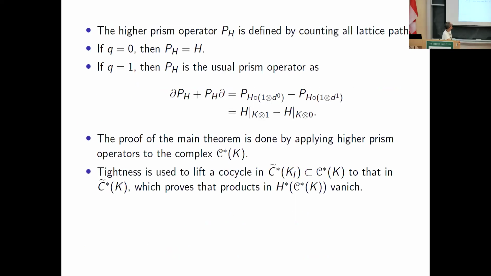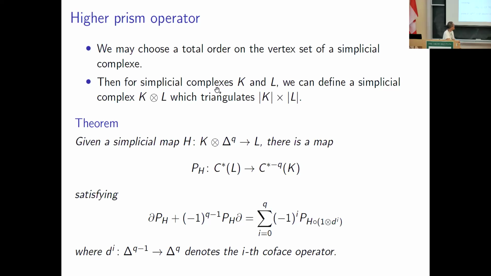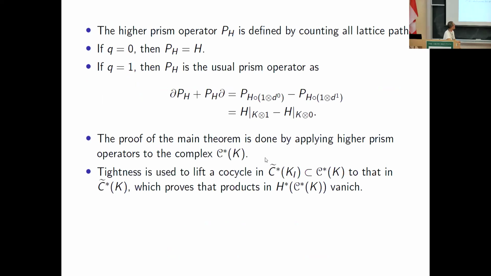So for example, if q is 0, then PH is H. If q is 0, H is just a simplicial map from K to L, and in that case, PH is H. If q is 1, then our higher prism operator PH is the usual prism operator.